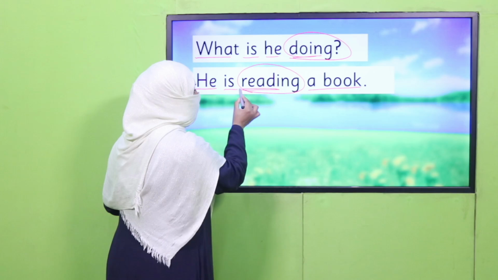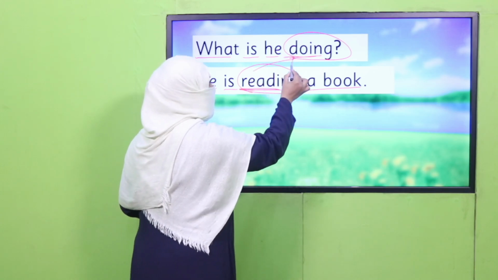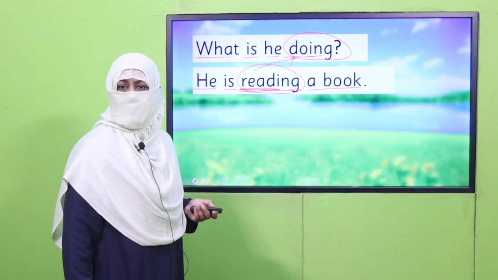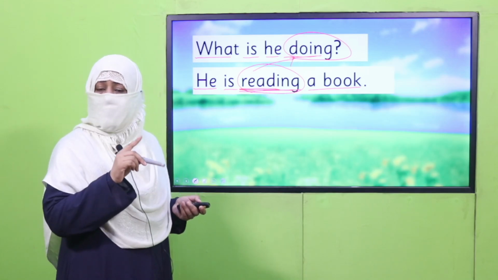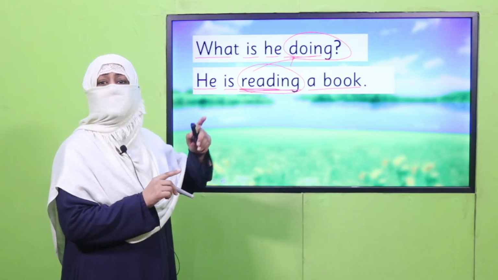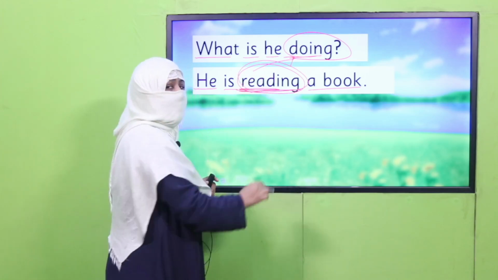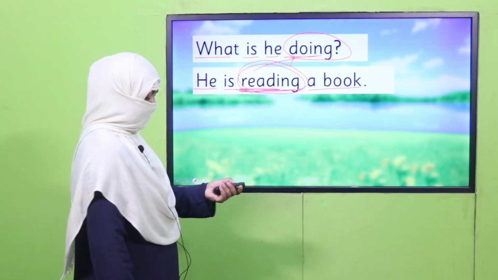So this word reading is telling about the action of that person. This is verb. What we learnt before, it's action word which tells about the action of a person, and grammatically we say it's verb, right?